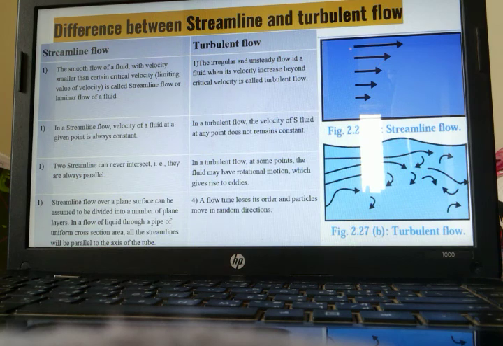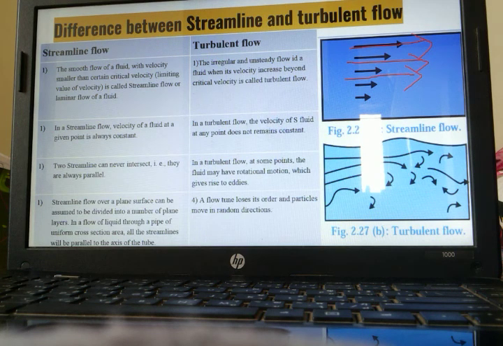You can see these particles moving in a straight line. All these particles are moving in a straight line. Such flow is called streamline flow. There is one more type of flow that is called turbulent flow. Turbulent means what? Whenever there is a flood, we can see the water moving in a random manner. Such type of flow is turbulent flow.